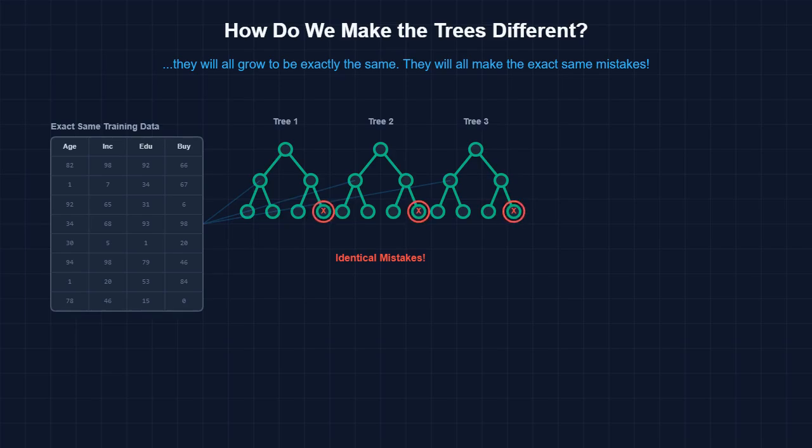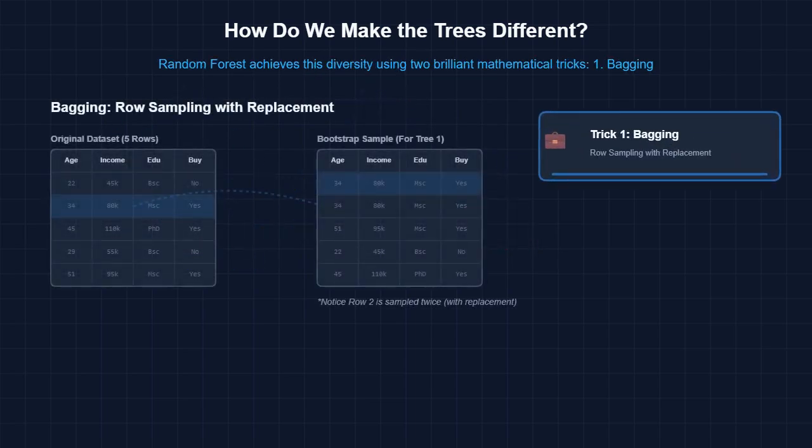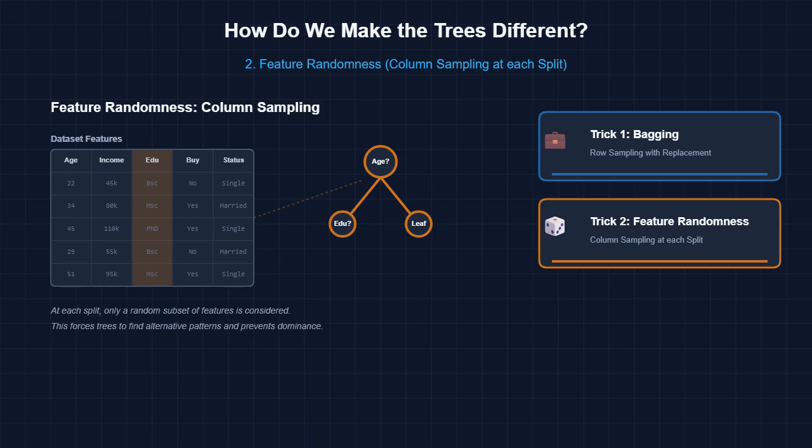If we give the exact same training data to 100 decision trees, they will all grow to be exactly the same. They will all make the exact same mistakes. To make a forest powerful, the trees must be diverse. They must learn different things. Random forest achieves this diversity using two brilliant mathematical tricks. 1. Bagging, row sampling. 2. Feature randomness, column sampling. Let's visualize exactly how these two tricks work.